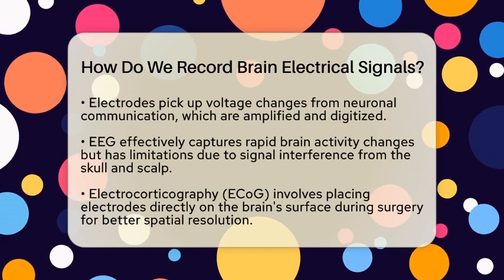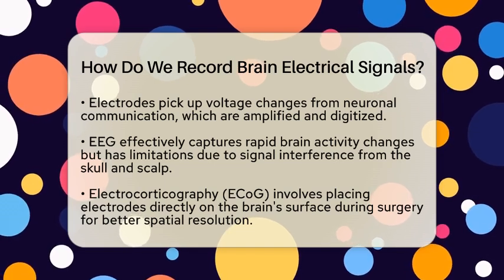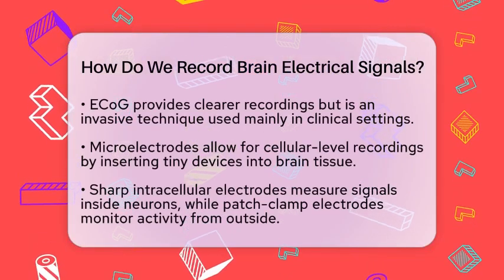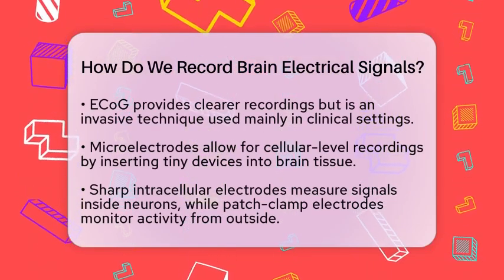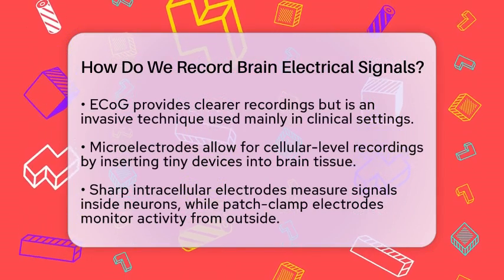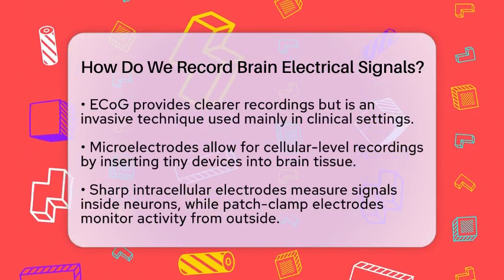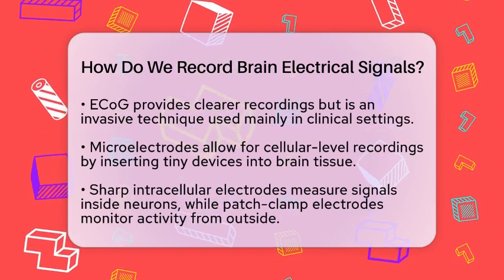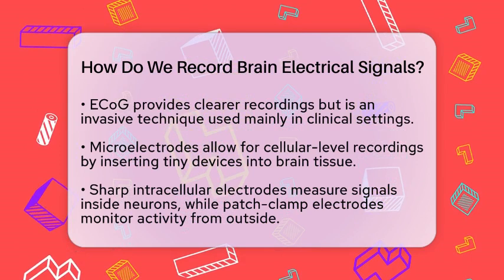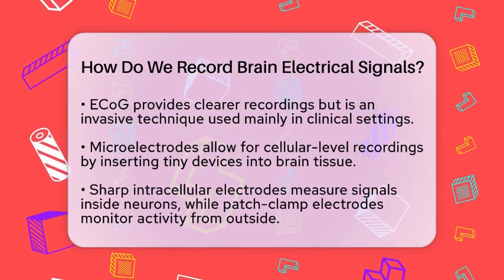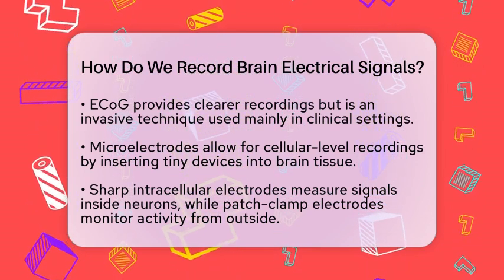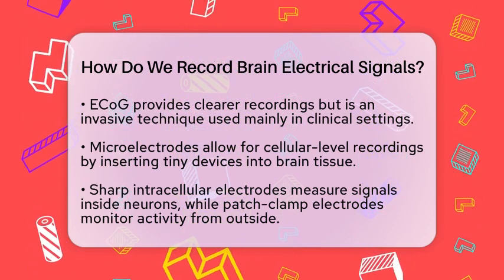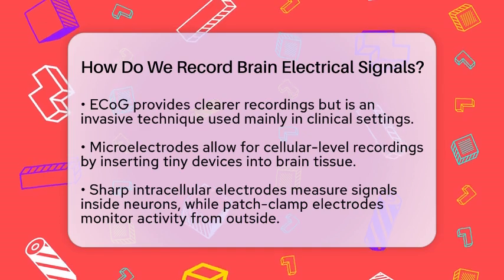If we want to look at brain activity at a cellular level, we can use microelectrodes. These tiny devices can be inserted into brain tissue to record the activity of individual neurons. There are sharp intracellular electrodes that penetrate the cell membrane to measure signals inside the neuron. There are also patch clamp electrodes that attach to the cell membrane to monitor activity without fully entering the cell. While these techniques offer detailed information, they are highly invasive and mainly used in research environments.